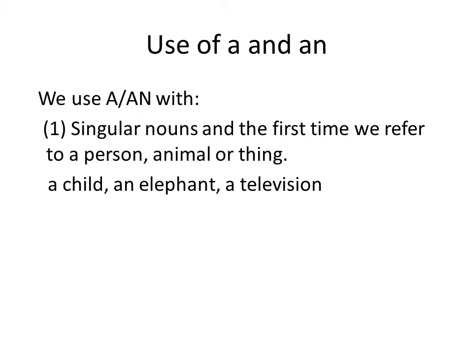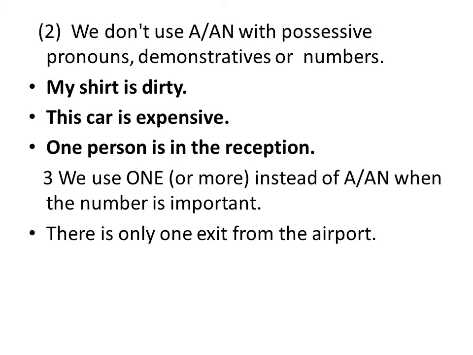So one important thing about the indefinite articles a and an is that we do not use indefinite articles with possessive pronouns or demonstrative words or numerals. For example, we can say that my shirt is dirty, but we cannot say my shirt is an dirty or my shirt is a dirty.